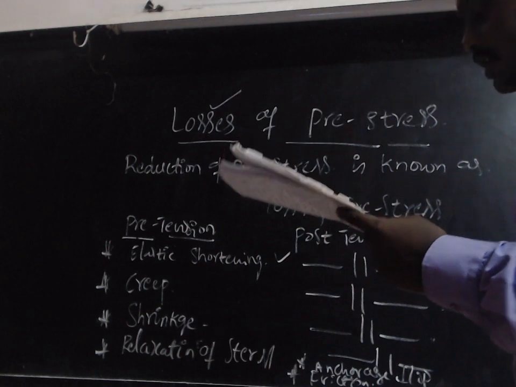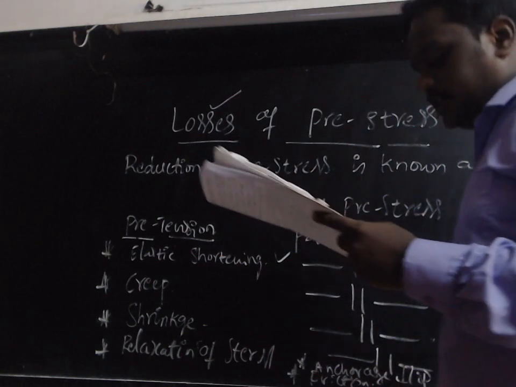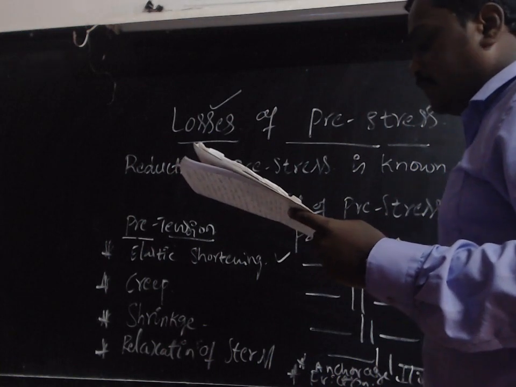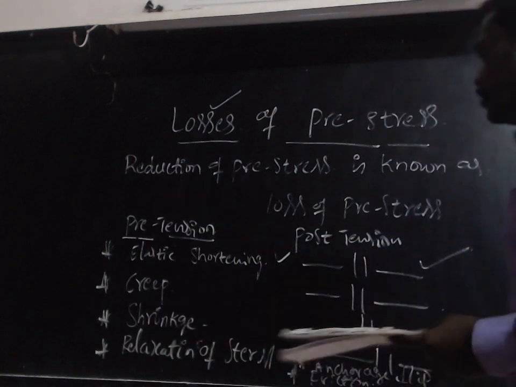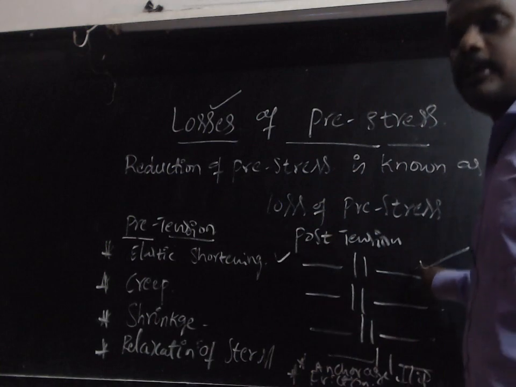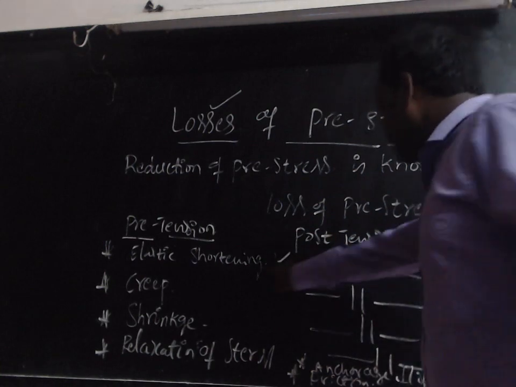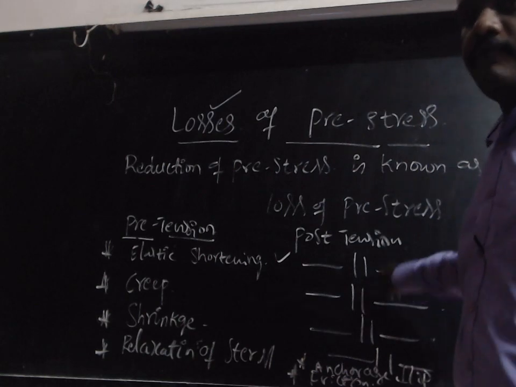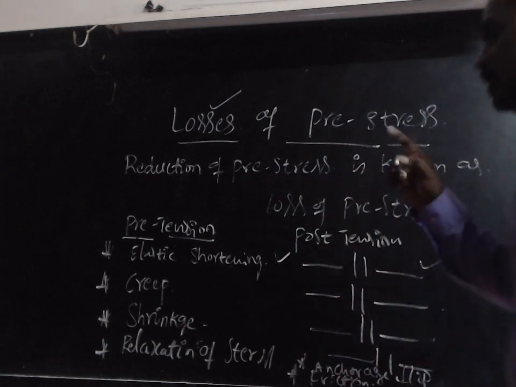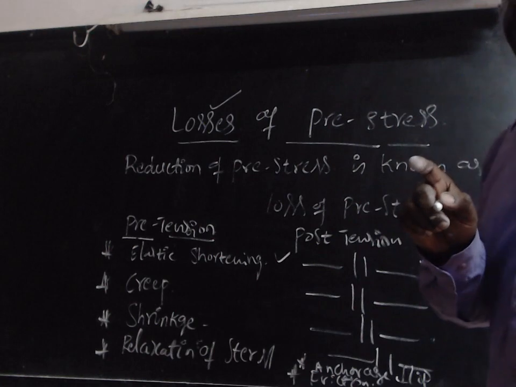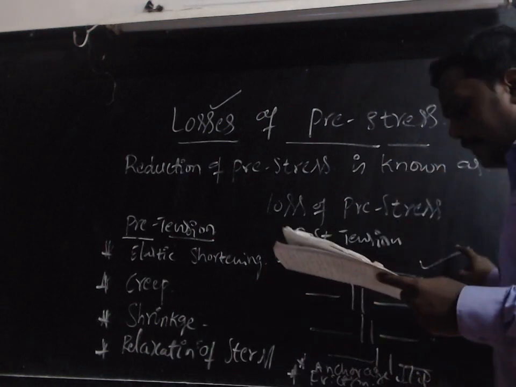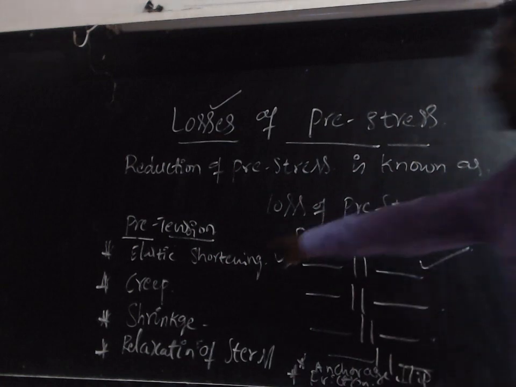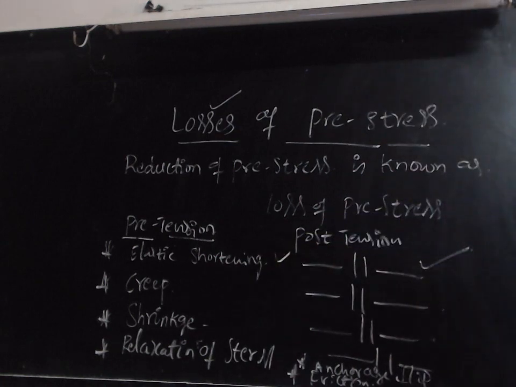If the wires are successively tensioned in stages, there will be a loss of pre-stress due to the elastic deformation of the concrete. Here is a very important thing you can remember. Elastic shortening takes place in the post-tension method when we apply the force to the steel individually. But if you apply the force simultaneously, then elastic shortening will not take place in the post-tension method.